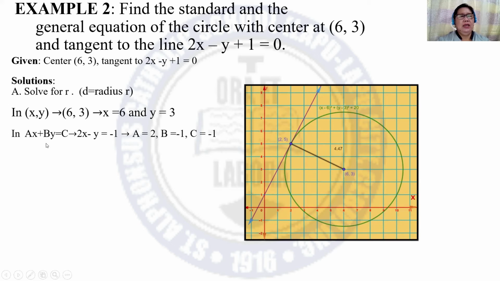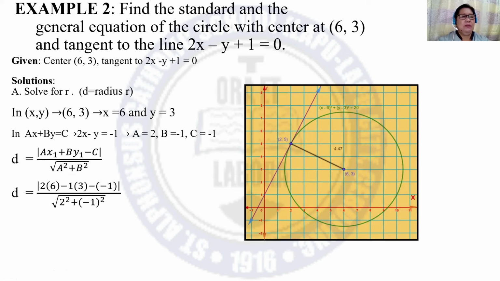And for the line, identifying the values of a, b, and c. A is 2, b is negative 1, and c is negative 1. Then this is the formula. All you have to do is to substitute the values.